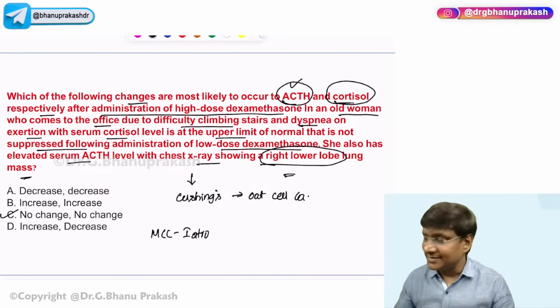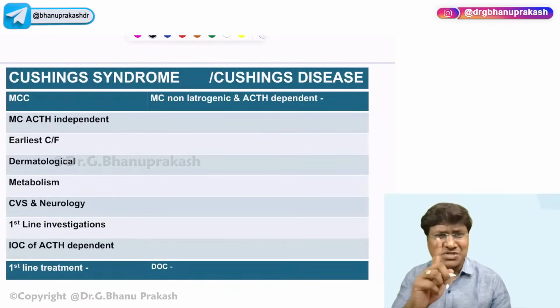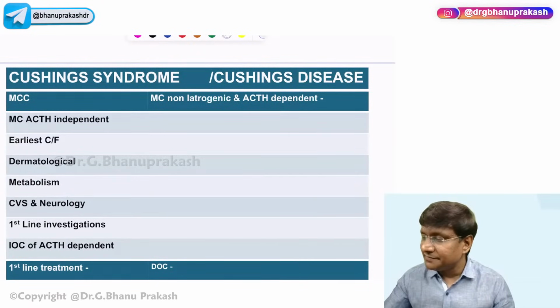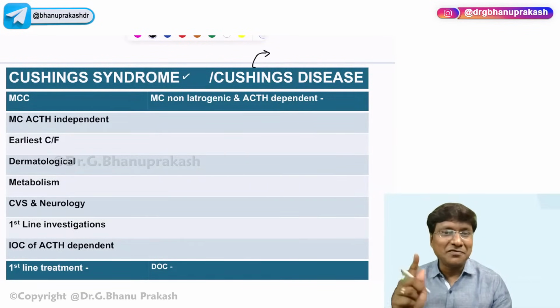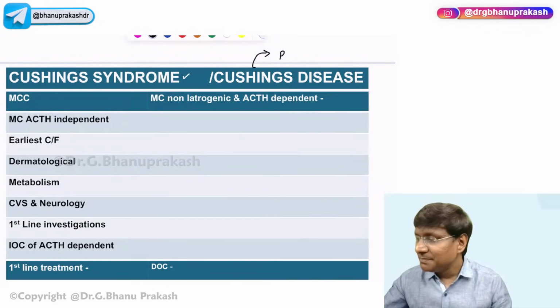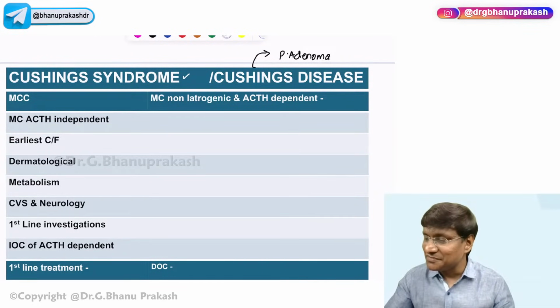So quickly, let me discuss about the Cushing syndrome, right? Just 1 minute, okay? What exactly is the difference between the Cushing syndrome and Cushing's disease? If the development of Cushing's is due to pituitary adenoma, then we call it Cushing's disease. Then what is the most common cause of Cushing syndrome?